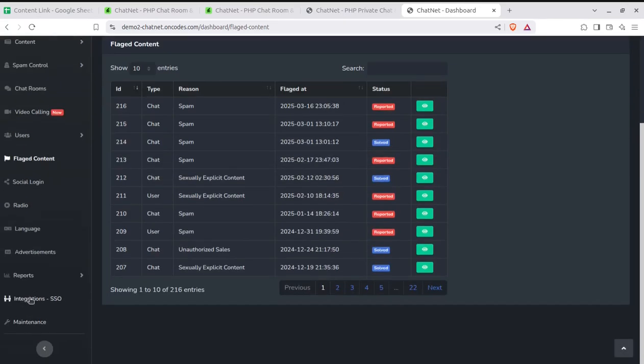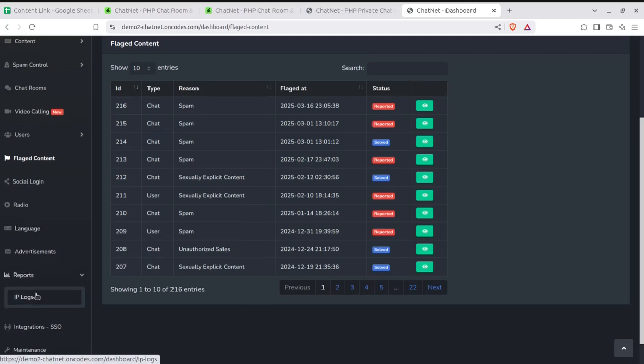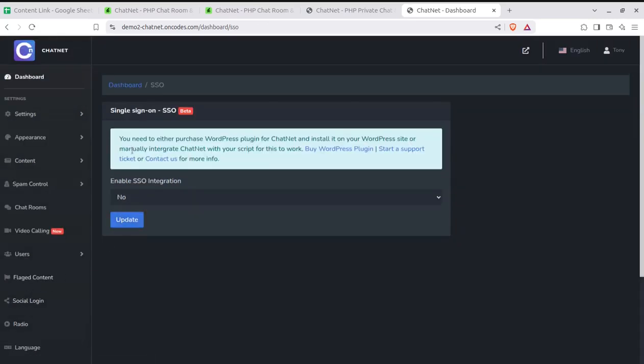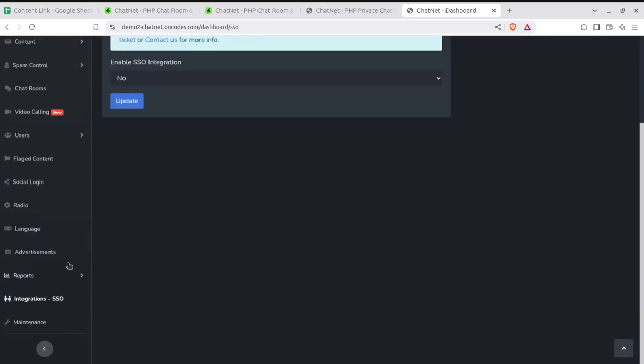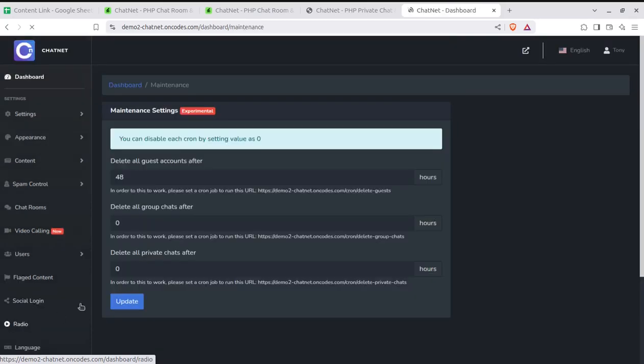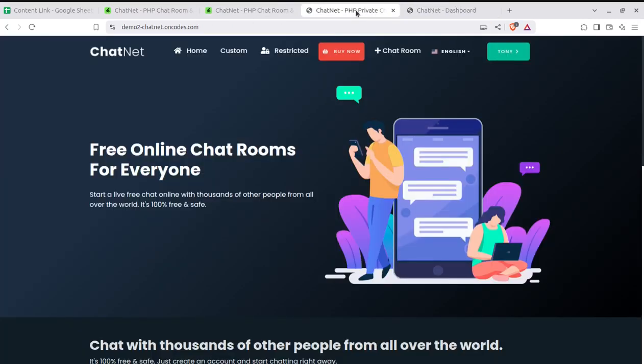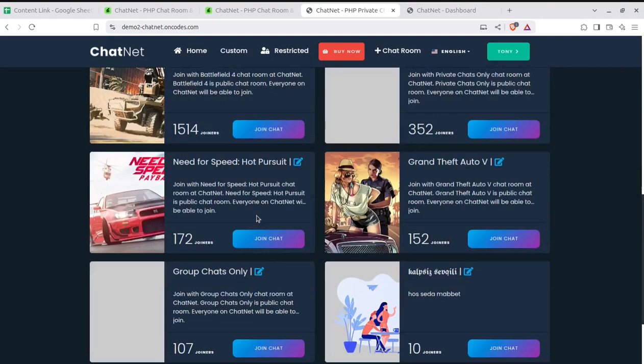Okay, so we have already used advertisements. Okay, so reports are here, so we can check the IP logs and integration SSO. You need to either purchase the WordPress, just in case if you are using WordPress, and the maintenance is also here. So you are controlling all the things at this solution, but users are going to use this solution, and you can even collect money for using the solution as paid members.